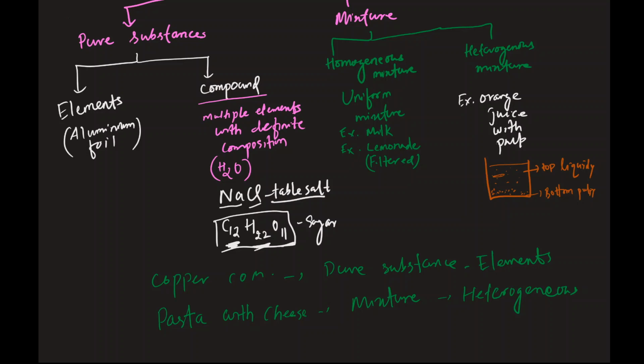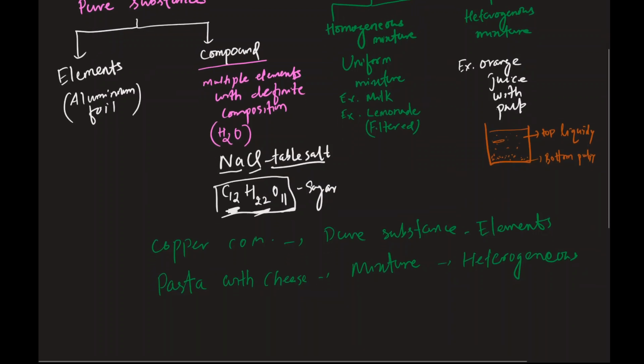Pizza. I'm hungry. I'm getting hungry now. Pizza is a heterogeneous mixture. Obviously, there is crust on the outside. There is more cheese inside. There is more bread on the bottom. Top is more pepperoni. So this is a heterogeneous mixture. So pizza is a mixture, and it's a heterogeneous mixture.